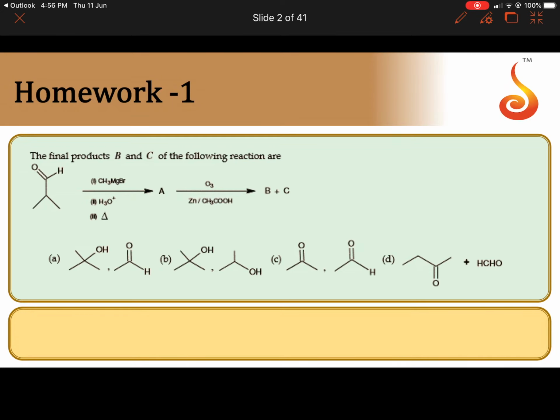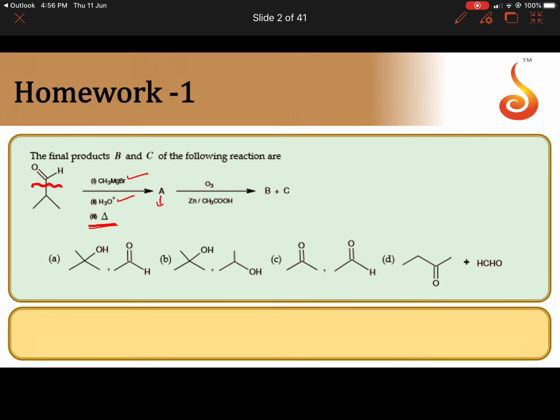Find the final products B and C in the following reaction. Here the given one is an aldehyde. Aldehyde undergoes nucleophilic addition reaction with Grignard's reagent followed by hydrolysis to give alcohol. The formed alcohol on heating gives alkene.